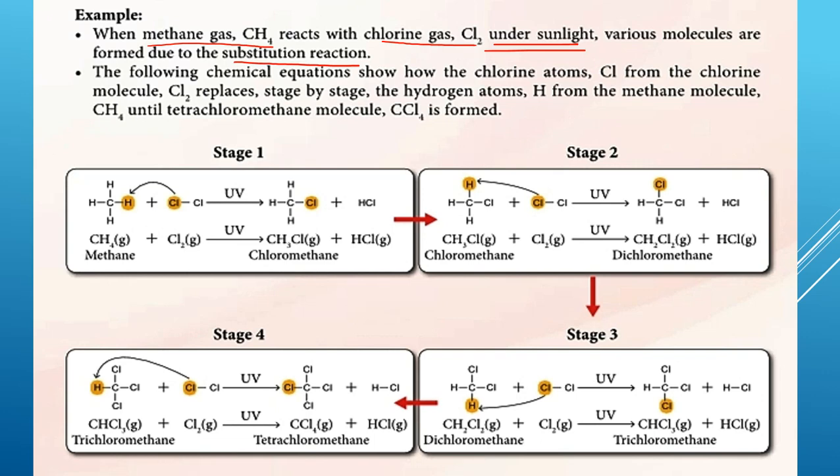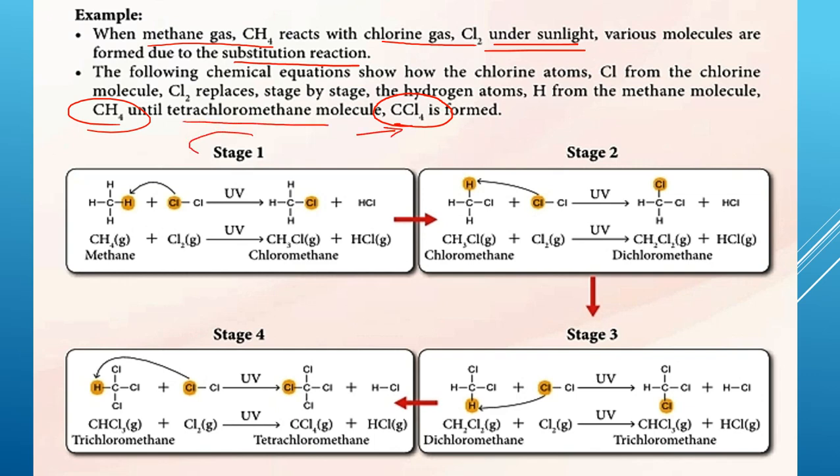This is the chemical equation that shows how the chlorine atoms from the chlorine molecule replace stage by stage, one by one, the hydrogen atoms from methane, until CCl4 is formed. From CH4 methane until CCl4, tetrachloromethane.